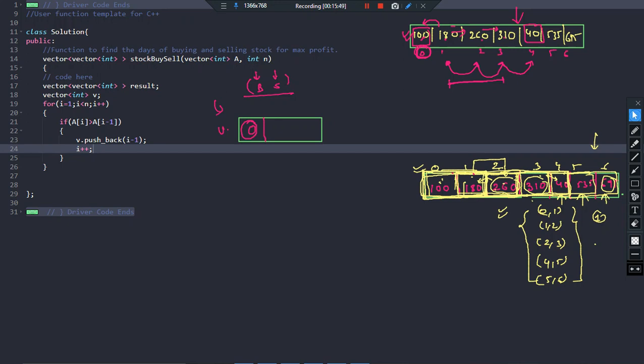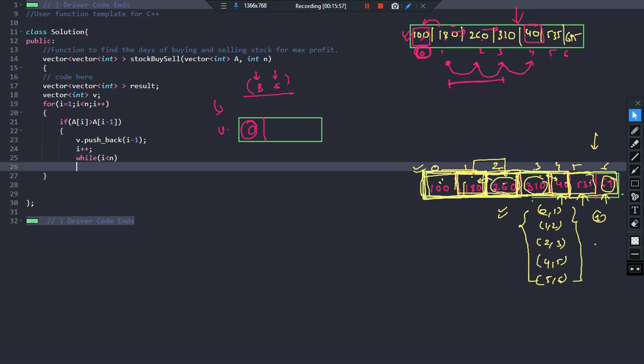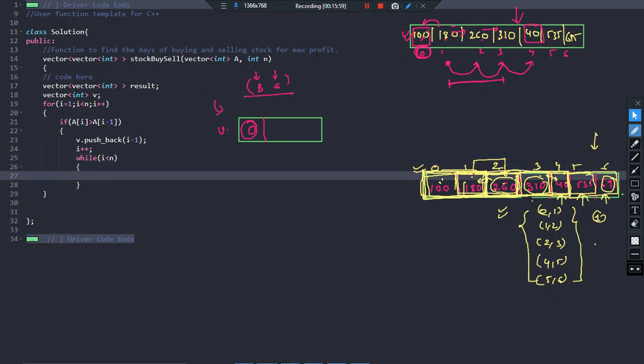So for this particular line, I am going to write a while condition, a while loop. We are going to say while i is less than n. We should keep in mind that this pointer will increase. We will increase this pointer as long as it is within the range. That is why while i less than n, because my i is going to increase, isn't it? My i is pointing right now to index 1. Remember, after this point, i plus plus.